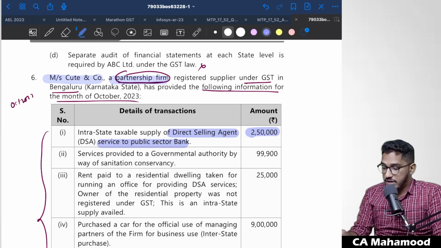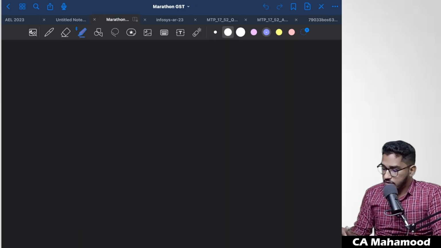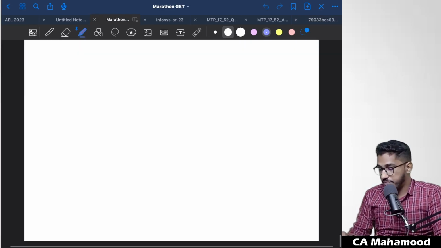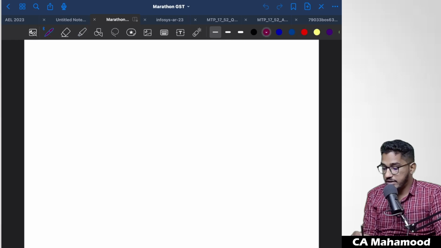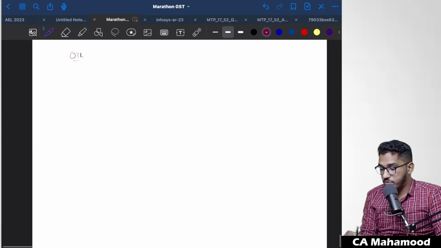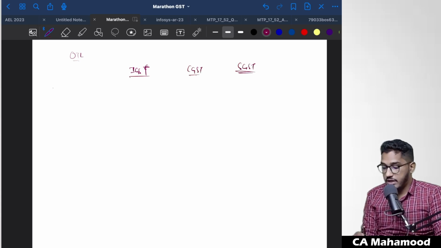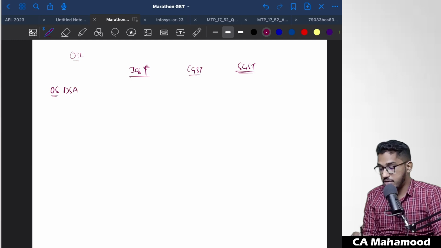So now let us draft one table where we will try to do the calculation. Okay, right. First I'm writing the table for output tax liability. In the output tax liability we might have output tax liability under IGST, under CGST, and under SGST. So first thing, outward supplies. They have made outward supplies of direct selling agent services. Of what value?